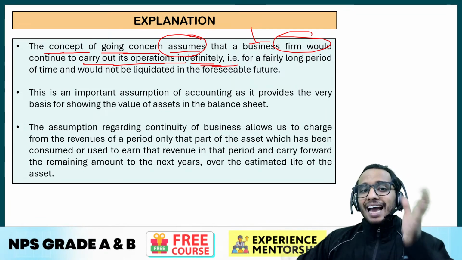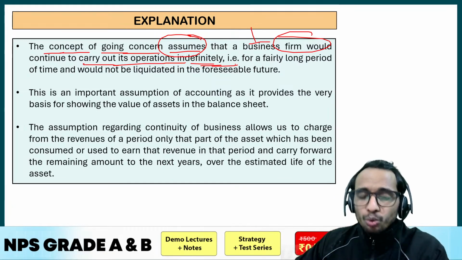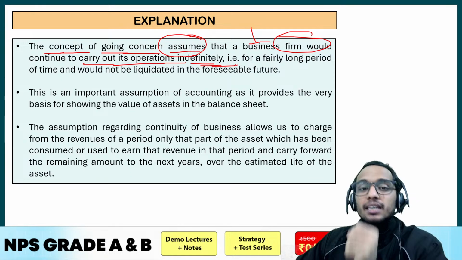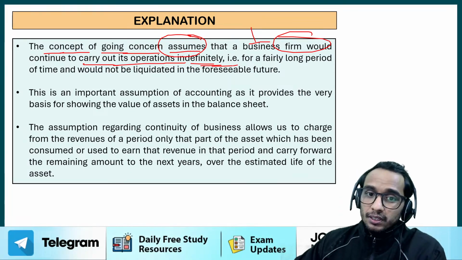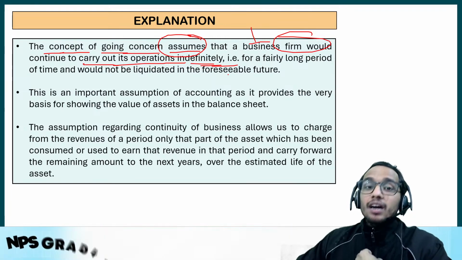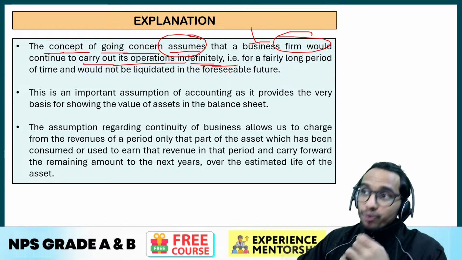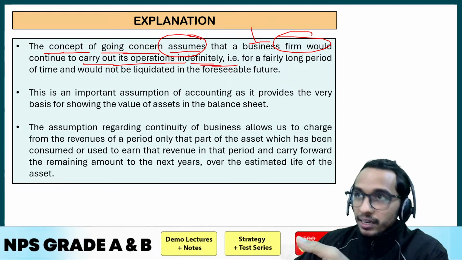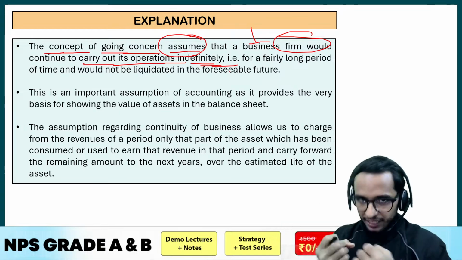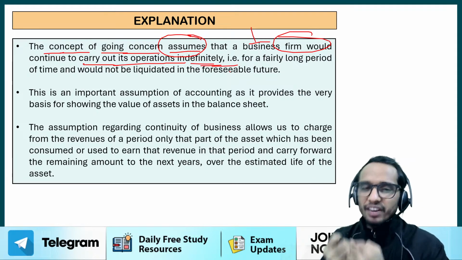It is going to carry out the operation indefinitely. It is not going to shut down soon. This is the basic assumption of the going concern concept. So that means we are doing the accounting by assuming that for the foreseeable future it is not going to get liquidated, right? So if we have the asset, please understand this. If we have the asset, we are using it to generate the revenue.